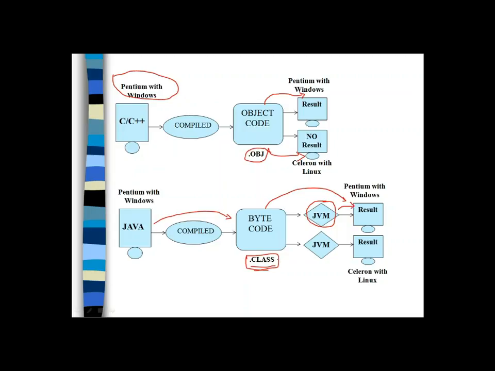Similarly, if I want to run this bytecode on a Celeron machine with Linux, I must have the JVM in my system, so that the bytecode is converted into machine specific code and then executed. Because of this, Java has become a platform independent language.